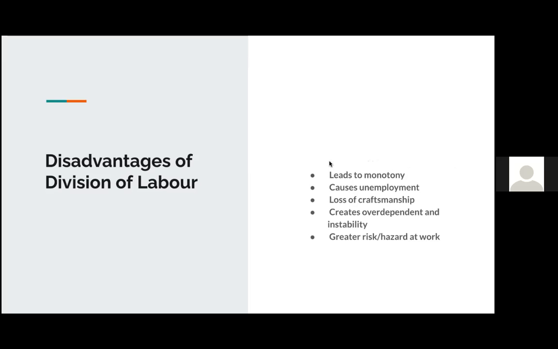But as with everything, with advantages come disadvantages. So it could also lead to monotony. It could cause unemployment, especially in the case of mechanization, when things tend to replace skills of human labor.